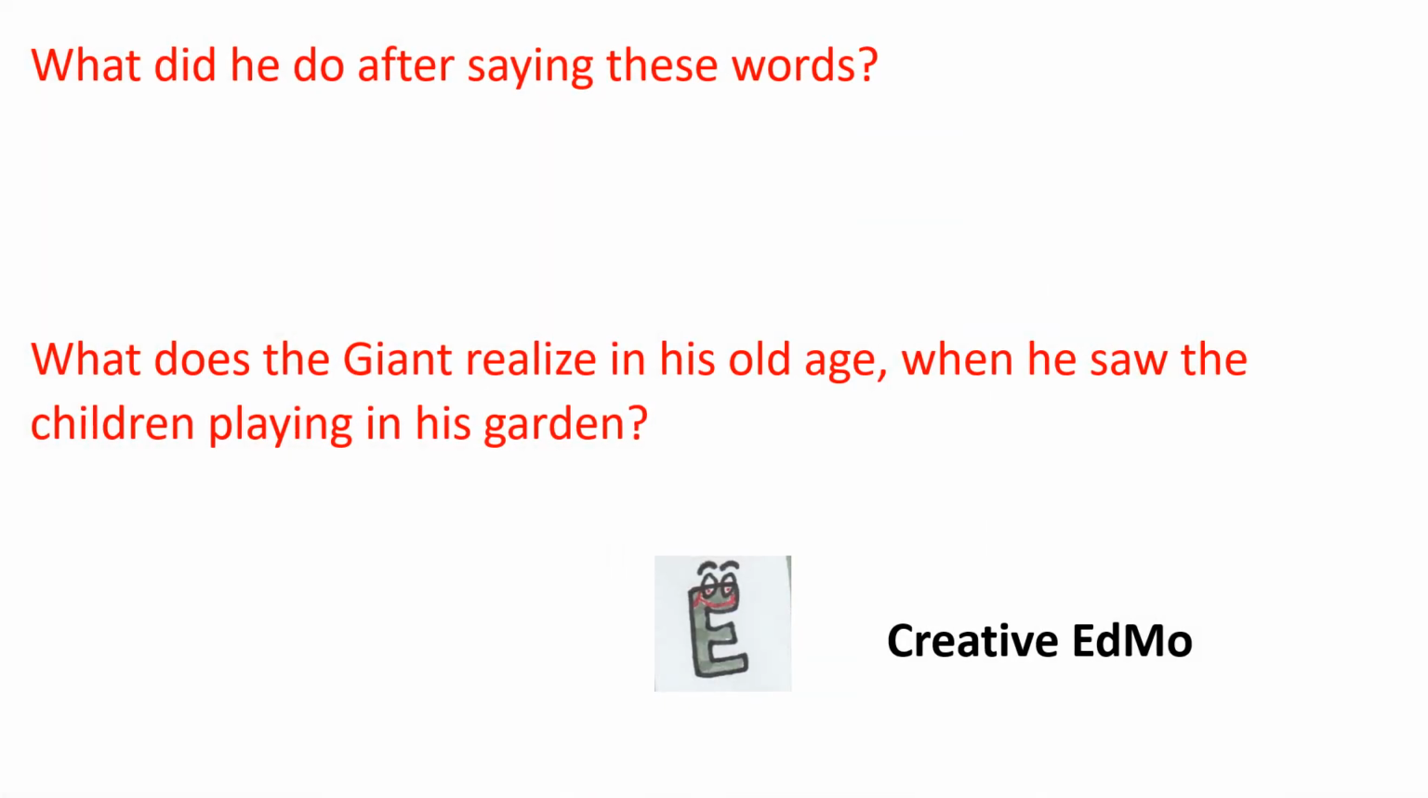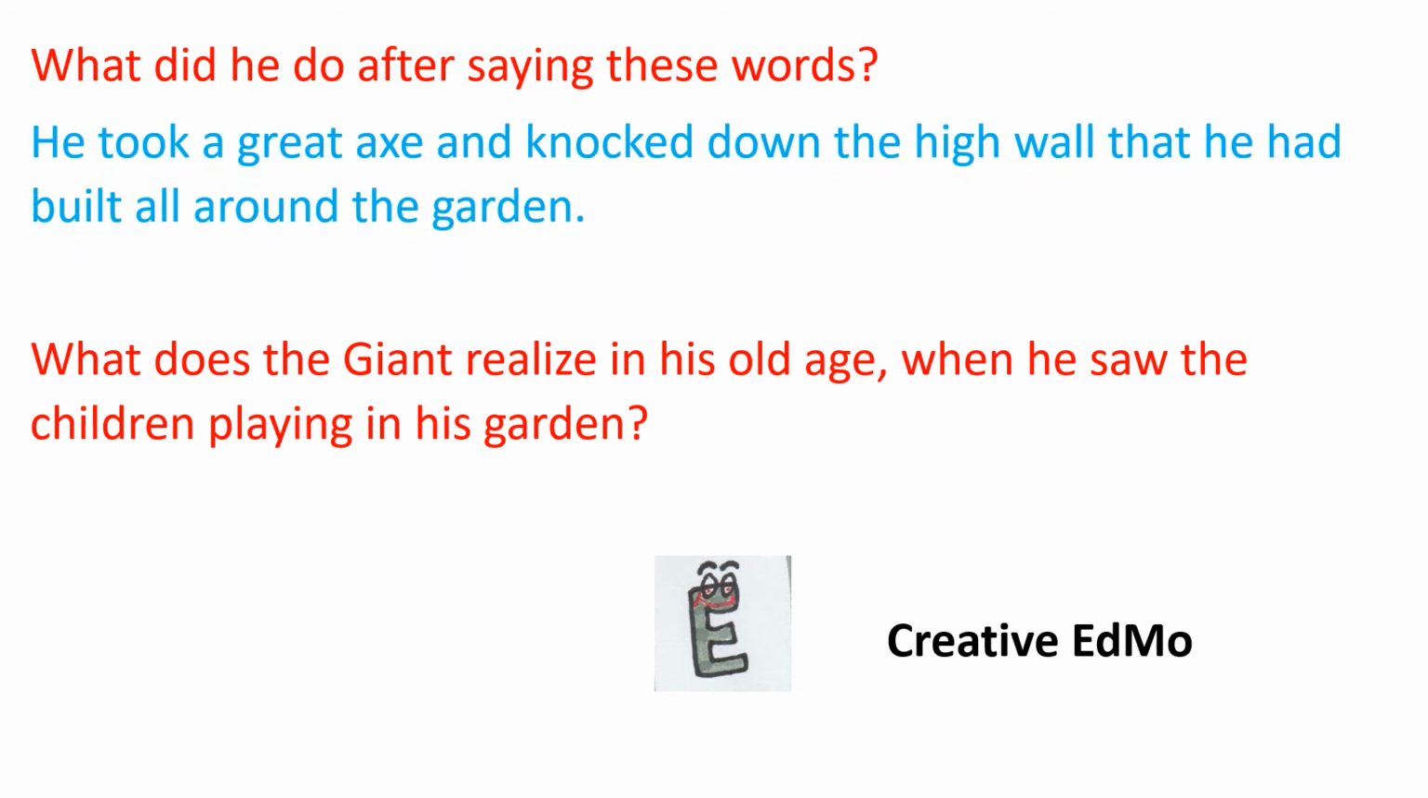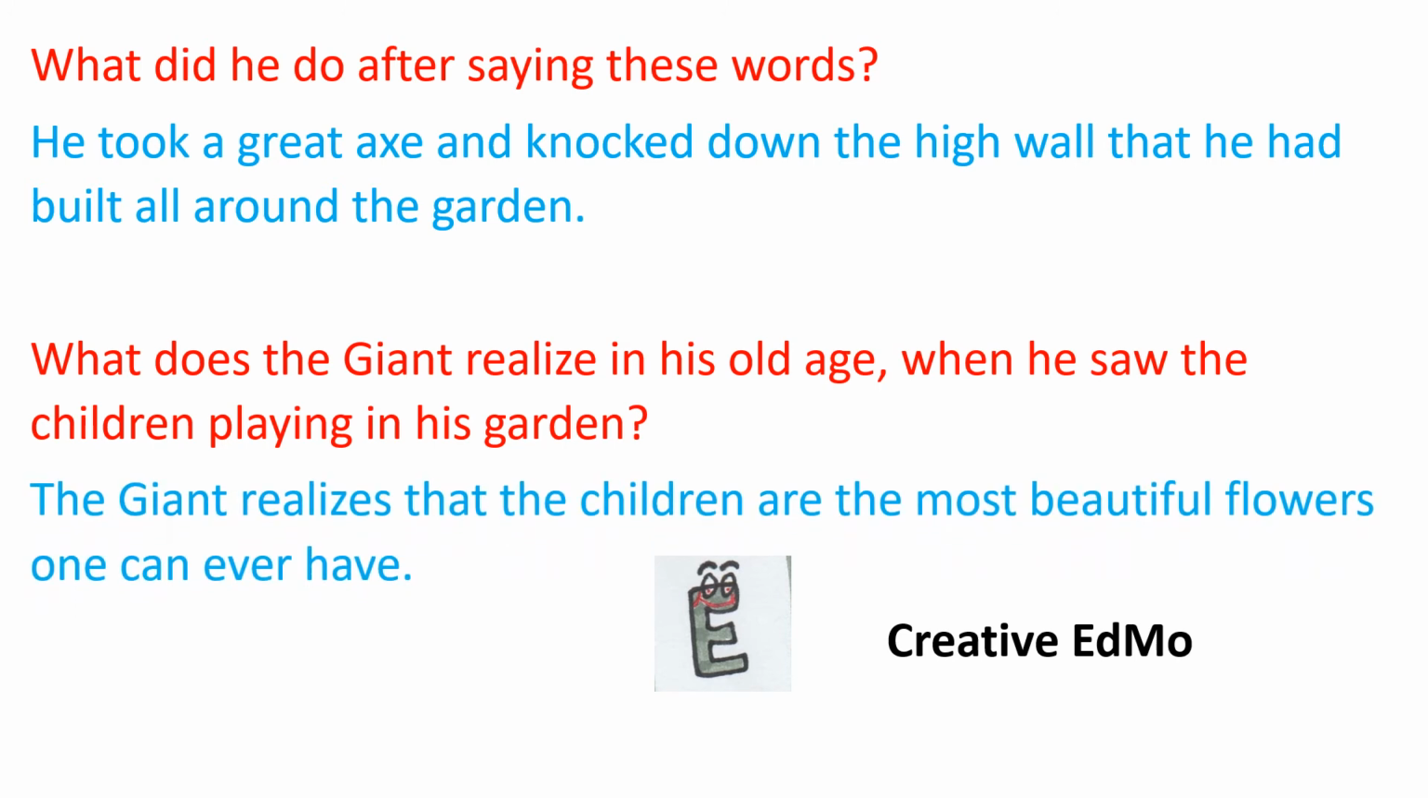What did he do after saying these words? He took a great axe and knocked down the high wall that he had built all around the garden. What does the giant realize in his old age when he saw the children playing in his garden? Very important question. What did he learn finally? The giant realizes that the children are the most beautiful flowers one can ever have.